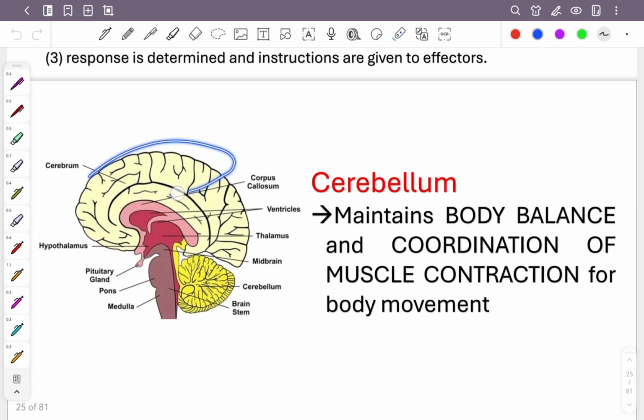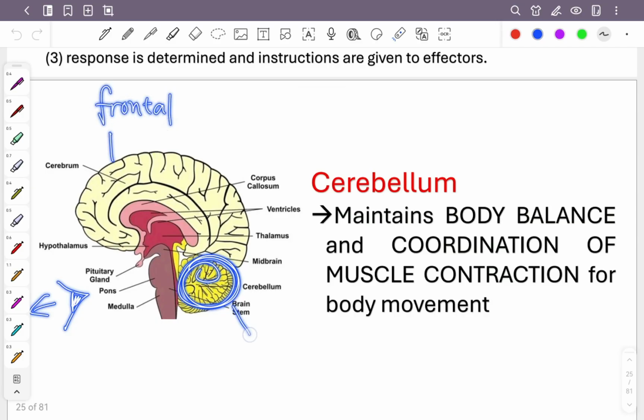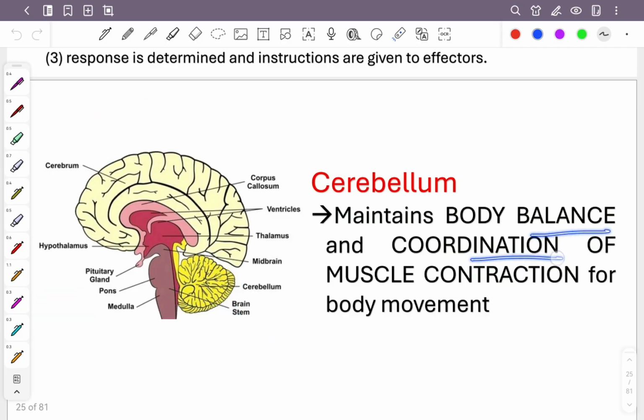Now, just now we studied this part, which is the cerebrum. So now we have studied it, we don't want to look at this anymore. We look at the cerebellum. Can you see the cerebellum? This yellow part is a separate part of your brain that is located at the behind. Still remember I said your eyes are here, correct? Your eyes are here. This one is at the frontal part. So the cerebellum will be at the back, a bit behind. It's at the behind part. It maintains the balance and coordination of muscle contraction for body movement.